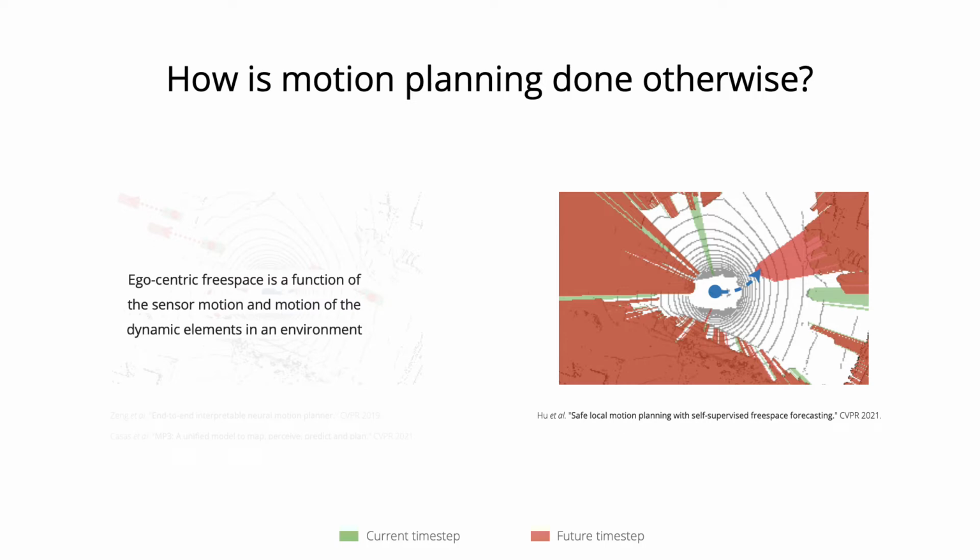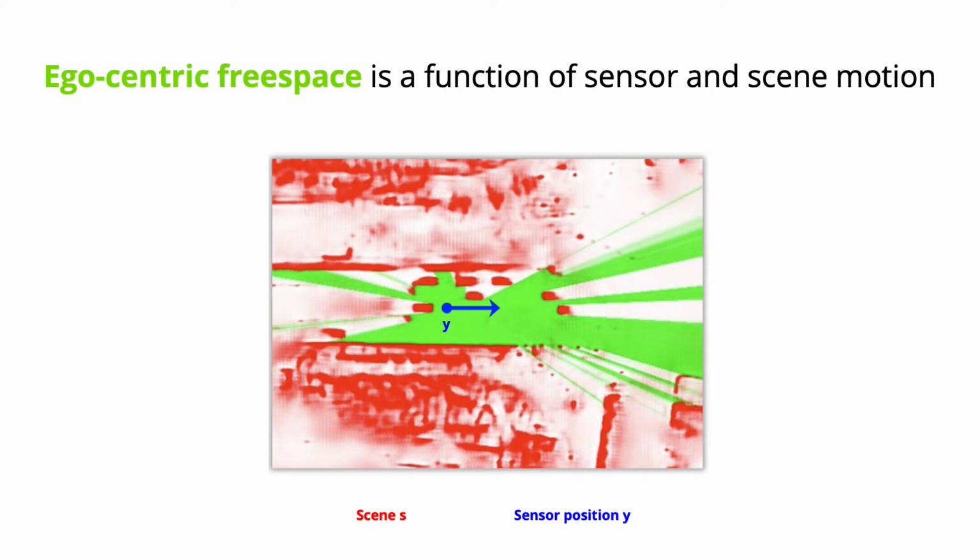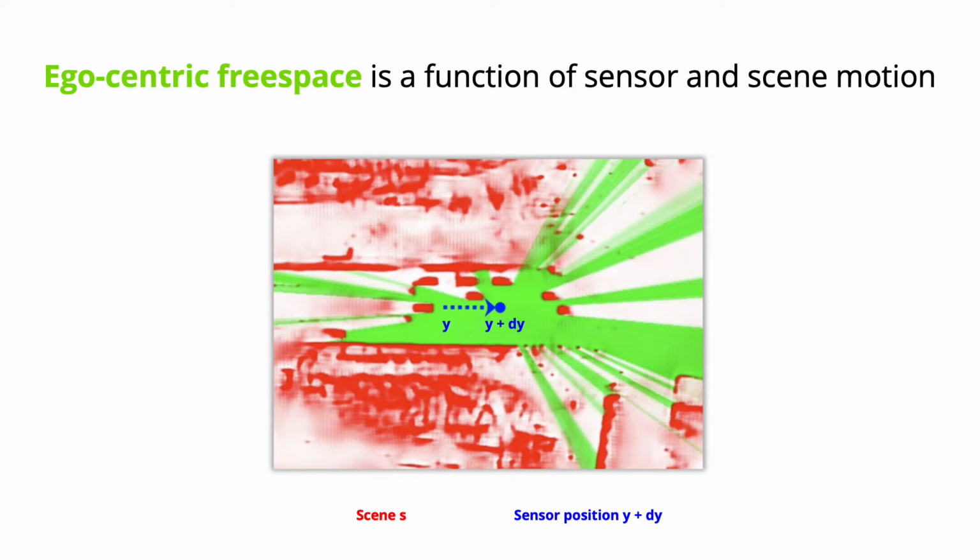However, the change in egocentric free space at every time step is a complex transformation as it depends both on the position of the sensor in the environment and the motion of the dynamic scene elements. Let us look closely at this. Consider a scene S in which a sensor such as LiDAR is placed at a location Y. The green region shows how the egocentric free space would look when rendered with a given scene and sensor parameters. Now, even when the entire scene remains static, and only the sensor changes its position, egocentric free space changes.